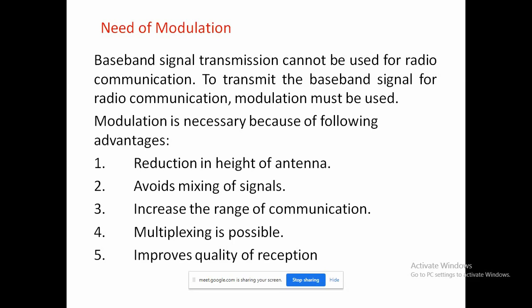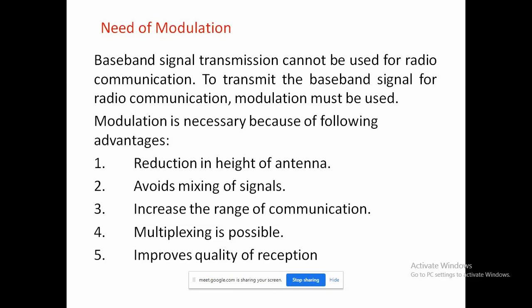And the last one is improving the quality of reception, and this is important as compared to reduction of antennas, avoiding mixing of signals, increasing the range of communication and multiplexing. Here with frequency modulation, that is FM, and digital communication techniques like PCM, pulse code modulation, the effect of noise is reduced.